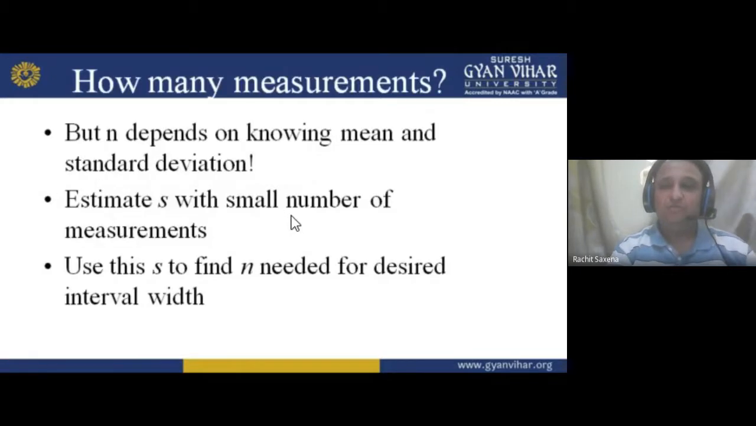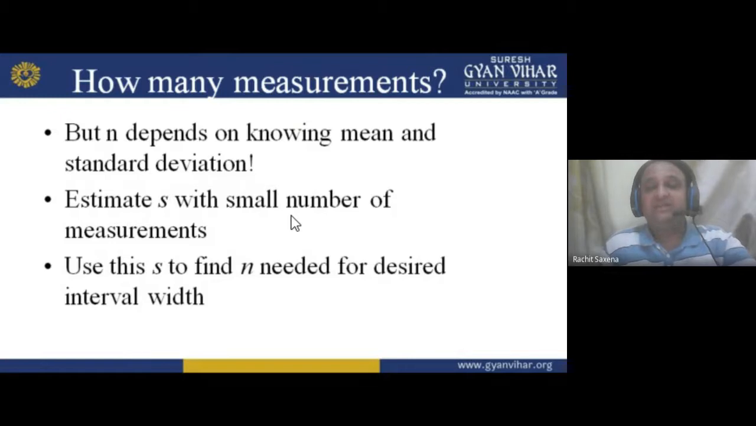Okay, now move forward. Now, how many measurements? A question may arise in a quiz type of question. How many measurements? It depends on knowing the mean and standard deviation. So, how many measurements do we have to do? We can calculate it with the mean and standard deviation.